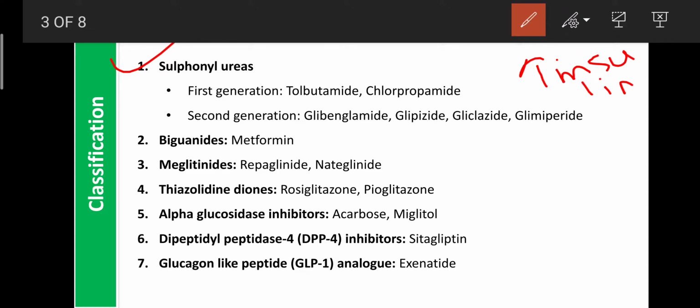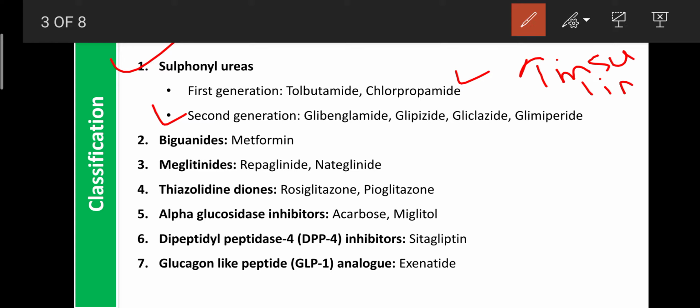It means the first generation sulfonylureas have a prolonged duration of action, so they require more time to show their actions, or they have some particular type of ADR. Due to that, scientists discovered more drugs, and those drugs are categorized as second generation. Whatever problems the first generation had are overcome by the second generation. First generation examples are tolbutamide and chlorpropamide. Second generation examples are glibenclamide, glipizide, gliclazide, and glimepiride.